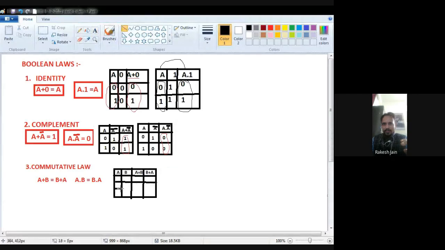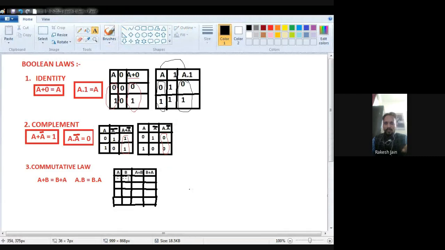Because we have two quantities A and B, there will be four options: 00, 01, 10 and 11. So there will be four options. Now we are going to prove it.